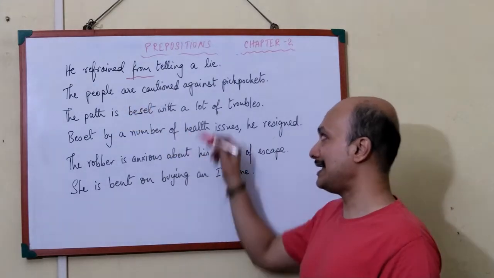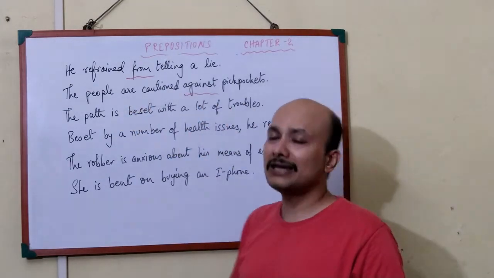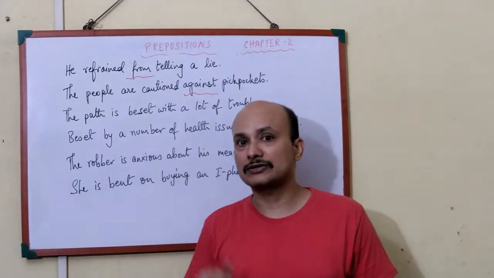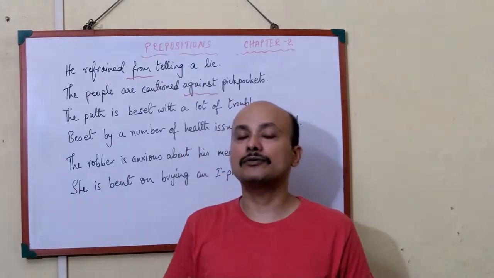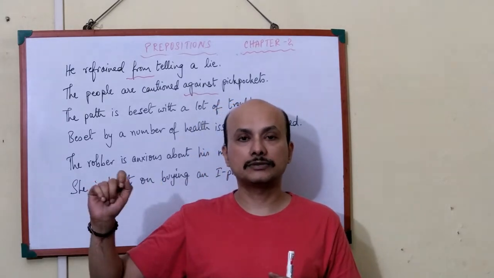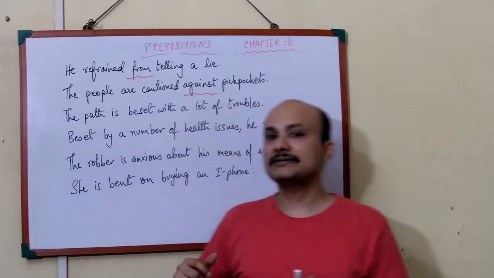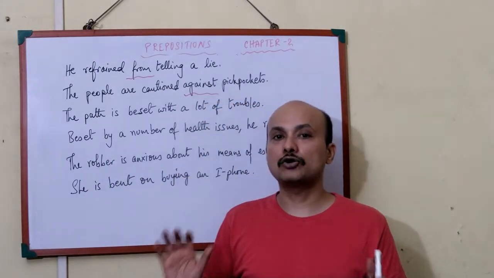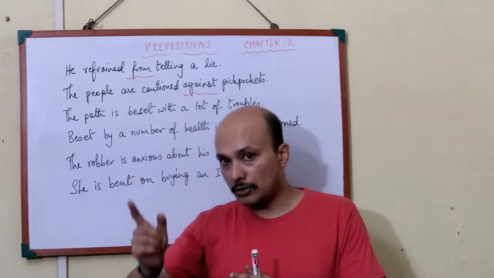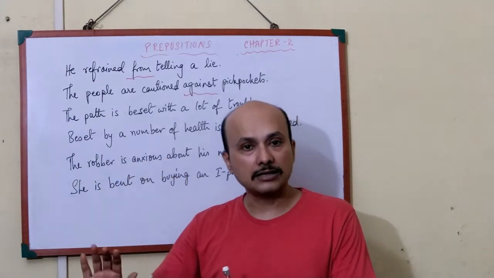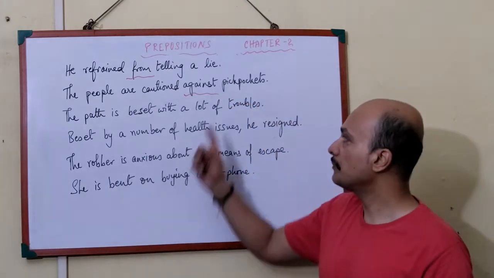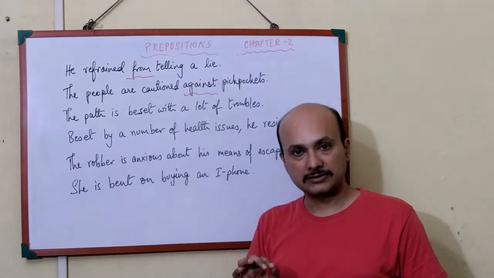The people are cautioned against pickpockets. Many students make the mistake right here, writing cautioned about pickpockets. Do not write that. You are cautioned against. If you travel by any regular bus, there is a kind of notice painted on the bus's sides that you are cautioned about pickpockets. It's your responsibility to be aware. So you are cautioned against. Why not about? You are against. You do not like pickpockets. You are against pickpockets. You do not want people stealing your purses or wallets. So that's why cautioned against.